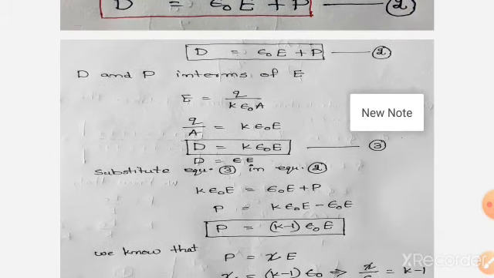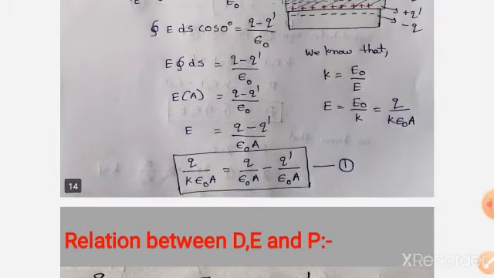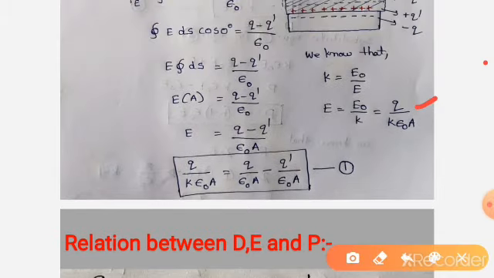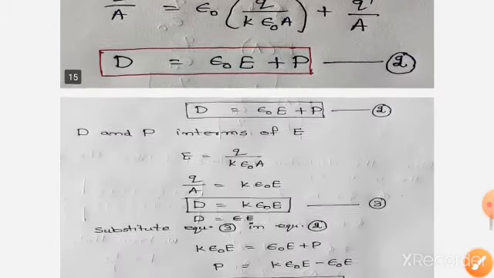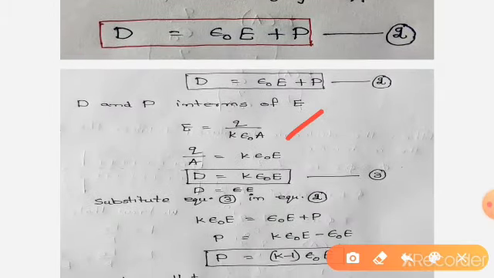Next, what are D and P in terms of E? For that, take the value of E as Q by K epsilon naught A from this equation. So E is equal to Q by K epsilon naught A. Then Q by A becomes K into epsilon naught E. We already know that Q by A is equal to D. From the definition, integral D bar dot dS bar is equal to Q. So D is equal to Q by A. This is the relation between D and E. It is also written as D is equal to epsilon E.